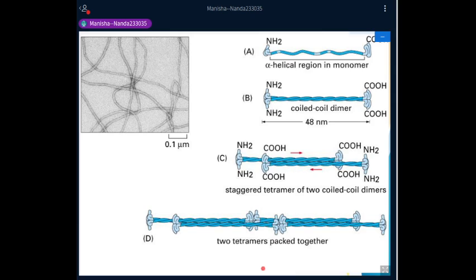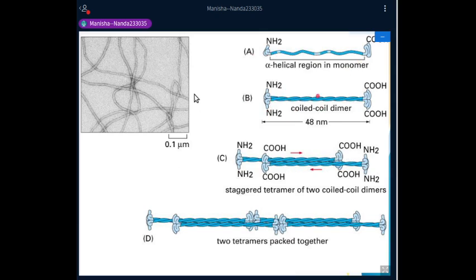Now we'll take a look at the diagram. Here you can see, for example, this is a protofilament. This central structure, you will see, is alpha helical. I mean, the conformation that you'll see will be alpha helical, and the amino and the carboxyl terminals are non-helical. Then of course, each of these proteins first forms a dimer.